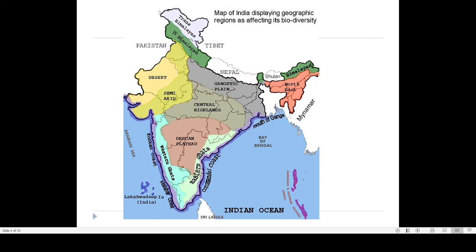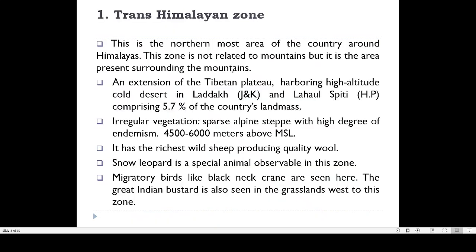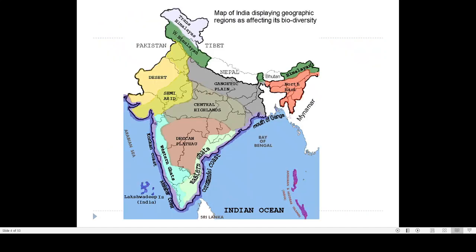This is the first region, on the northernmost part of India. Mostly this Trans-Himalayan region is in the Tibet plateau, then certain areas of Ladakh, then Lahaul Spiti in Himachal Pradesh is also there. But the majority of this region is not presently controlled by India, even though in the map of India we are showing it as Indian territory.